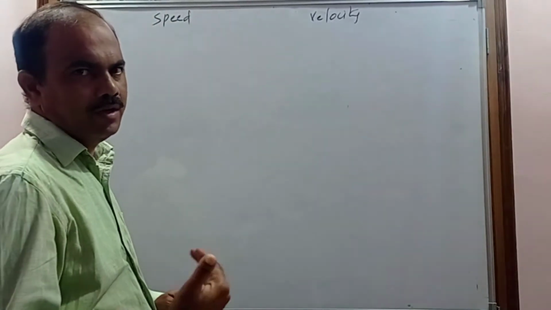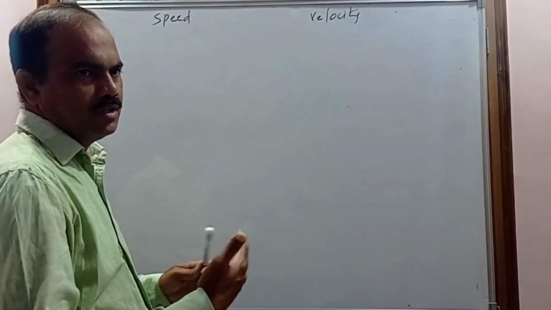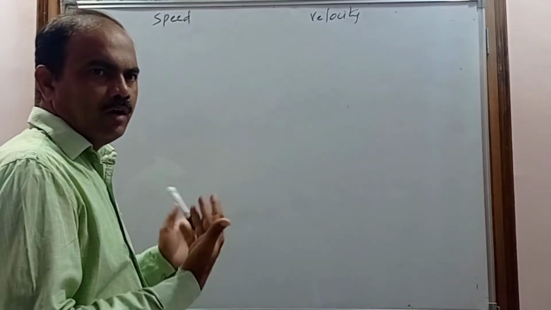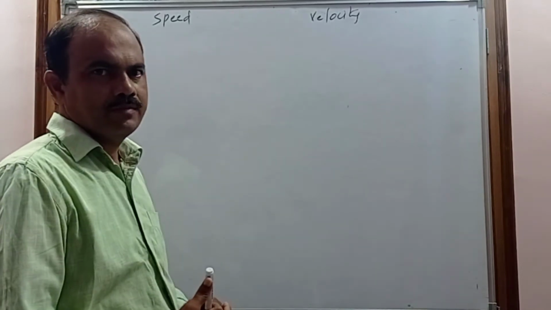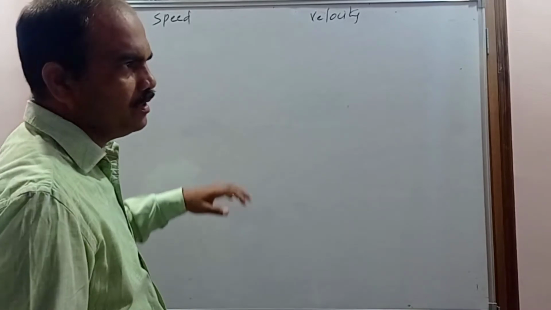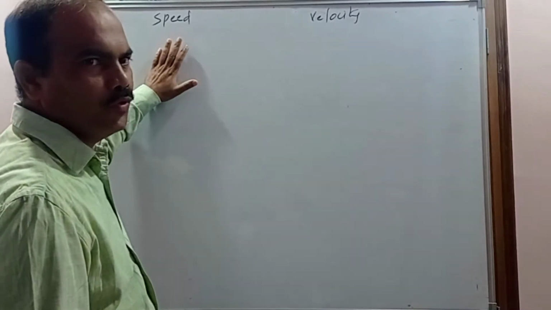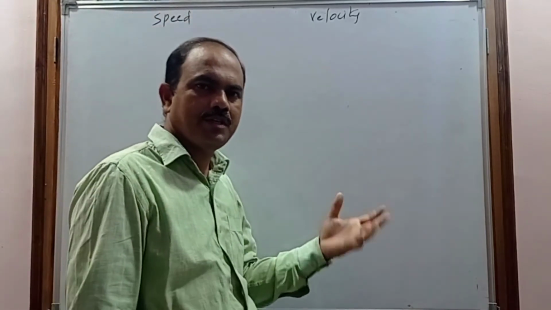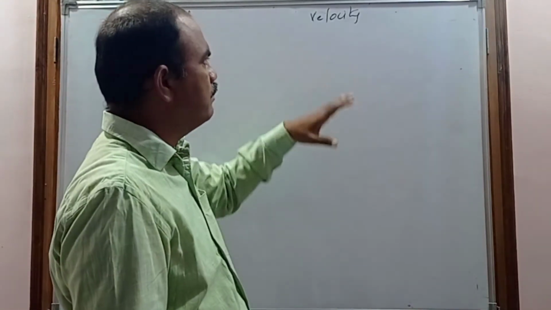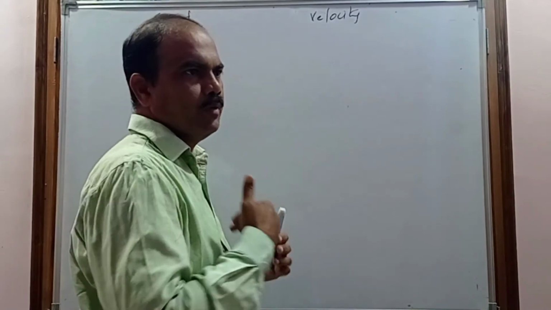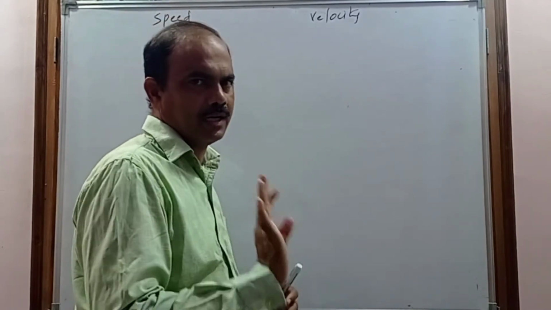Generally when a body is in motion, its position changes. When the position changes, it may have a distance or a displacement. If the distance changes with respect to time, then we say the body is moving with some speed. If the displacement changes with respect to time, then we say the body is moving with some velocity. And displacement means movement in a particular direction.